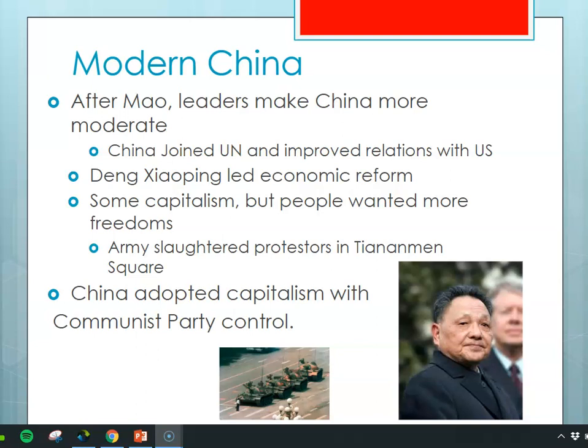It's really just all about people in China can do whatever they want economically, but they have to listen to their communist leadership, which is kind of strange because it's no longer a communist country. If you think about it, it's kind of a capitalist dictatorship now, with a so-called Communist Party in control.